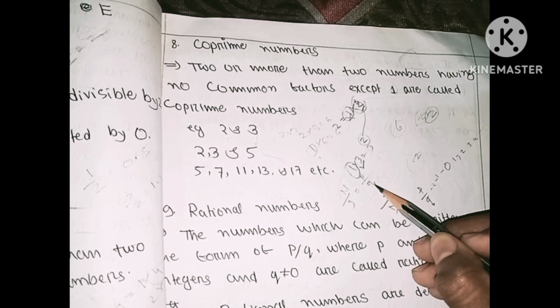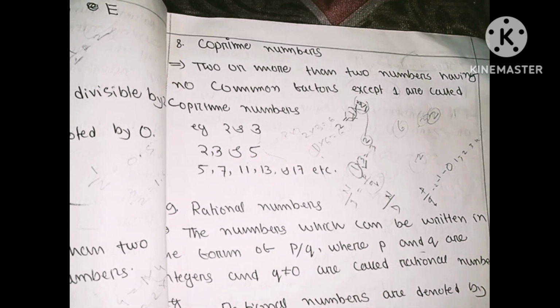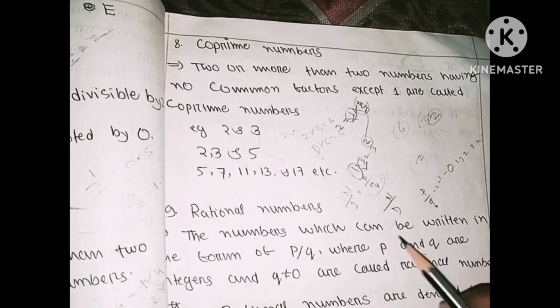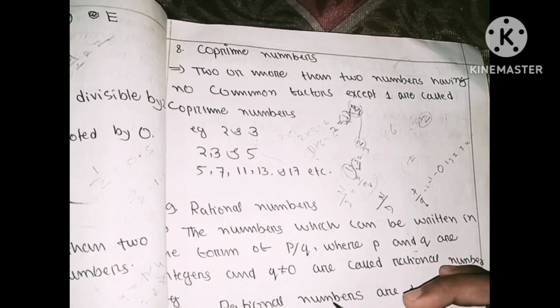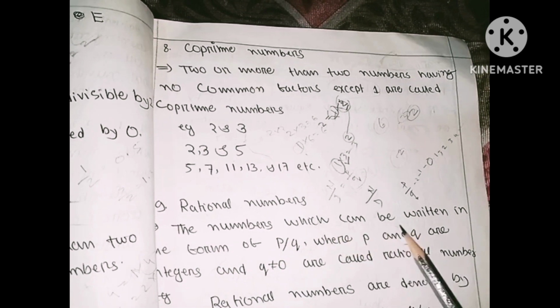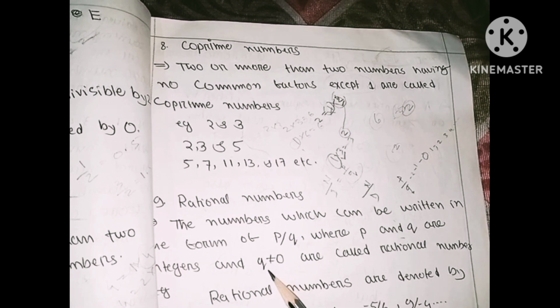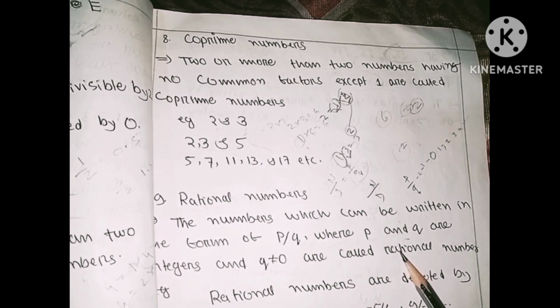Q is never 0; Q is not equal to 0. P and Q are both integers. As the definition, the numbers which can be written in the form of P by Q, where P and Q are integers and Q is not equal to 0, are called rational numbers.